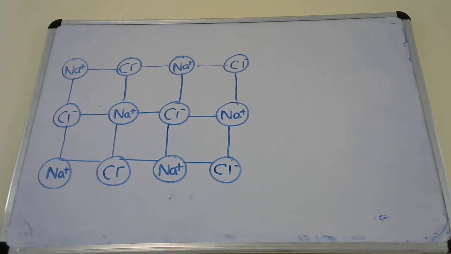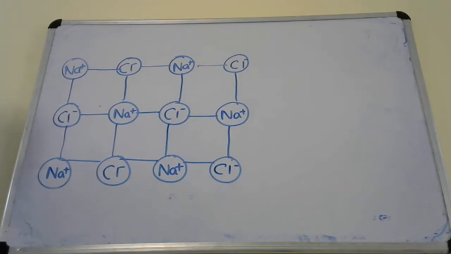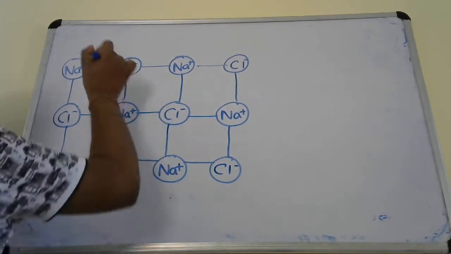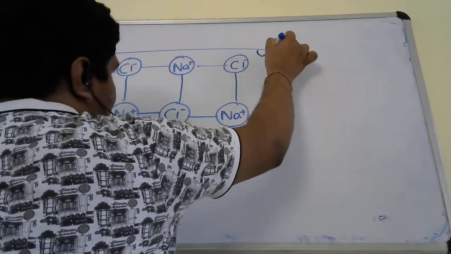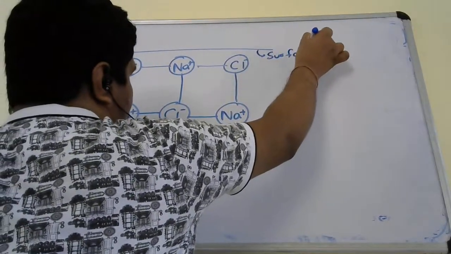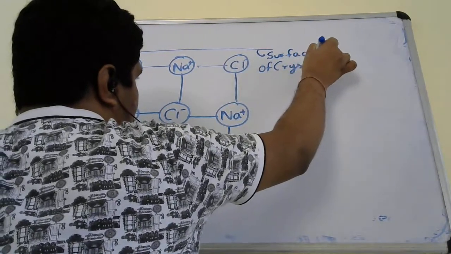Suppose this is a crystal lattice of the ionic compound NaCl, where Na+ is the cation and Cl- is the anion. Now let us imagine this line which I have drawn is the surface of the crystal.